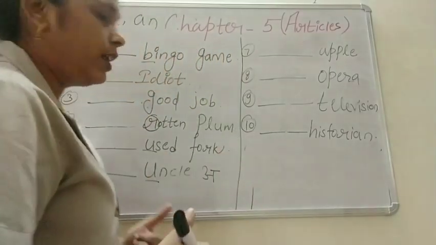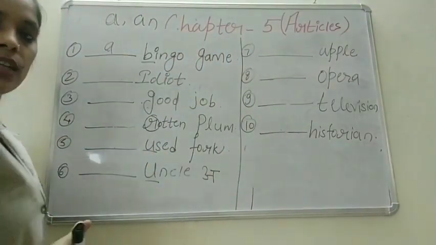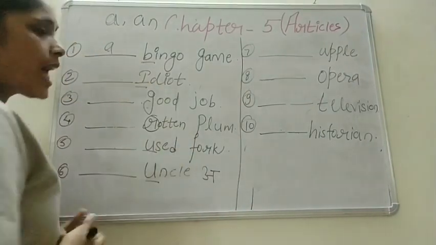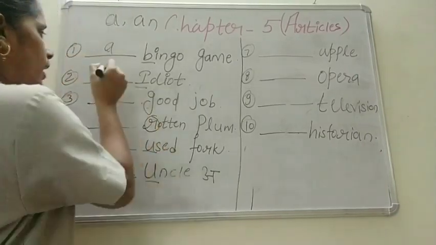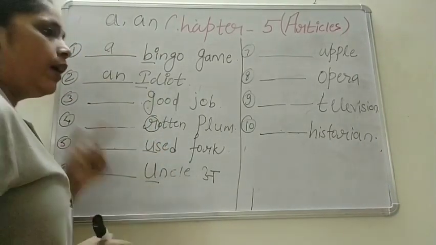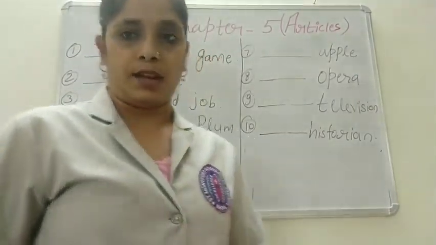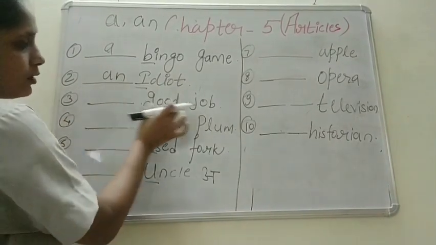Now see the next one, dash, idiot. Now children, tell me, what should I write? The sound is vowel. So we will write here an. When the sound is vowel, we will write an. Now see the next one, dash, good job.